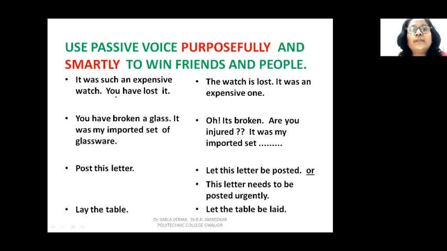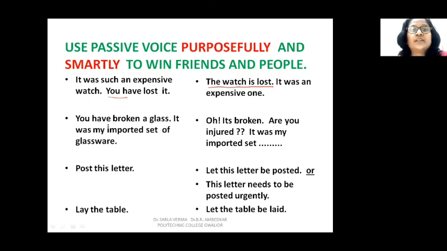He is not blaming you that you have lost it. See, when you say you have lost it, or you have dropped it, you have not taken care of it, and that is why the watch is lost. But when you say the watch is lost, it means that you are worried or bothered about the watch being lost. It was an expensive watch, but definitely you're not blaming the person. Okay, so the father is not blaming the son, but he is concerned that the watch is lost.